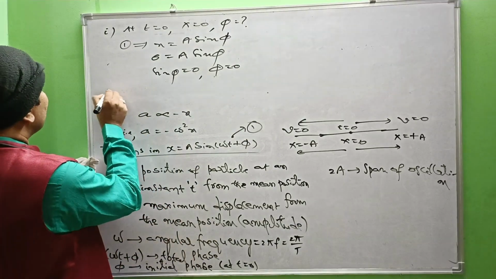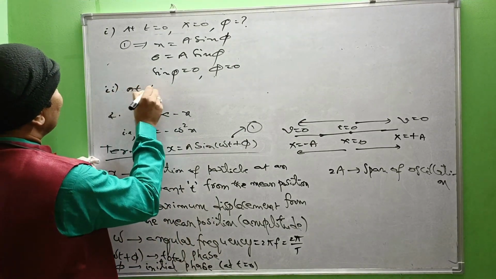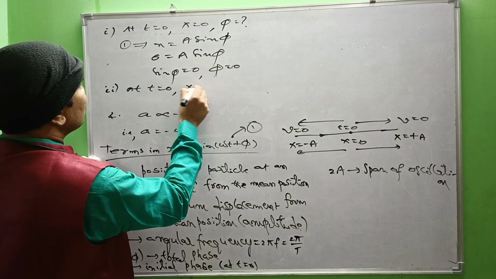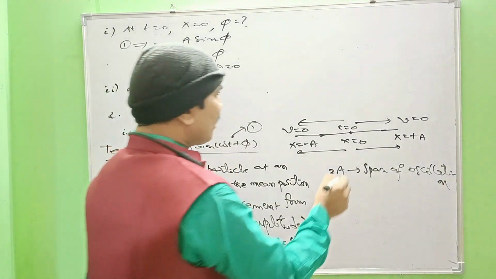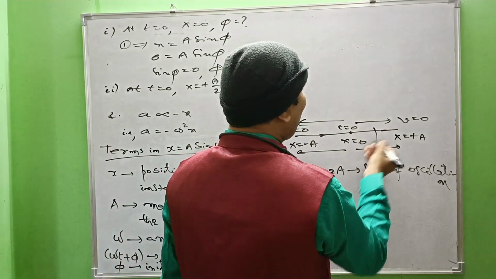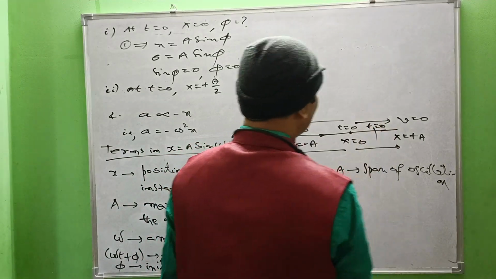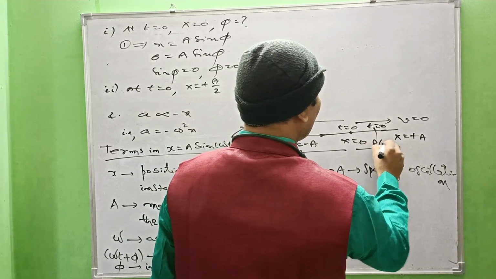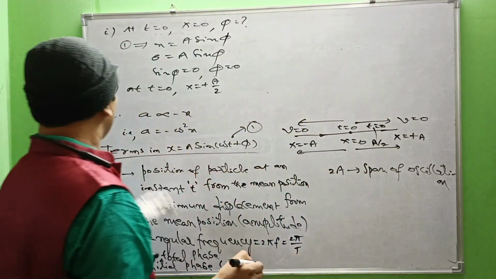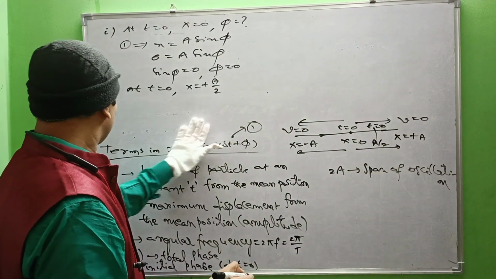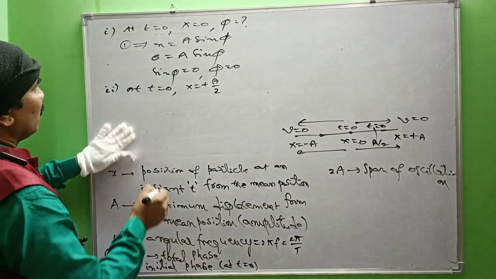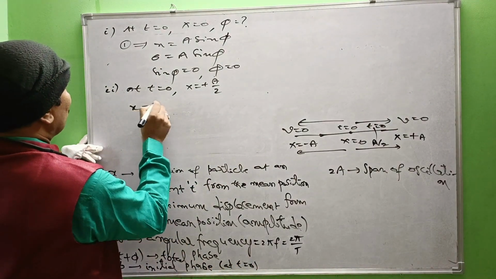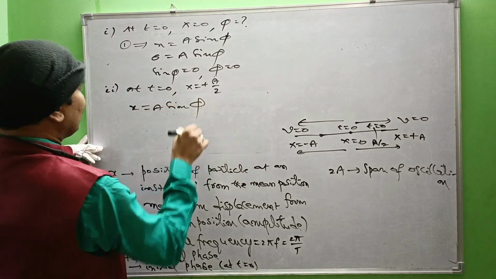Next situation: at t equal to 0, if x equal to plus a by 2 is the position of the particle. Suppose it reaches half of the amplitude at t equal to 0. Now what is the phase angle acquired here? Let us discuss. x equal to a sine phi is the equation.